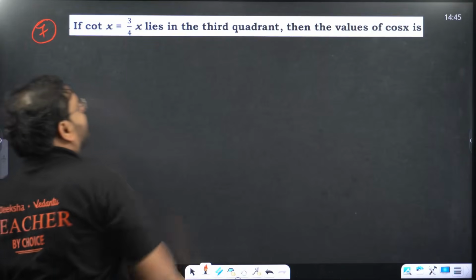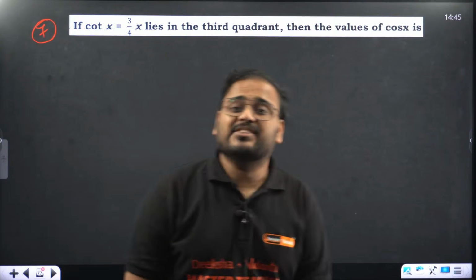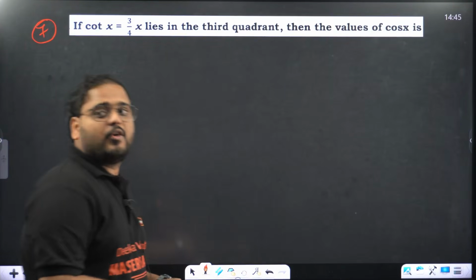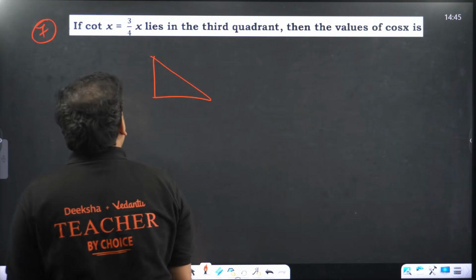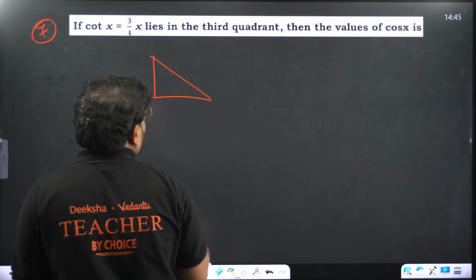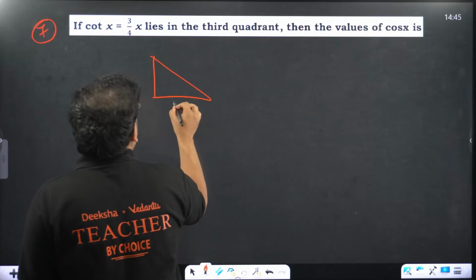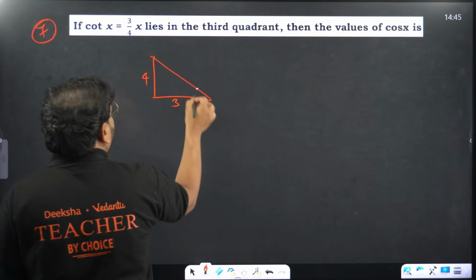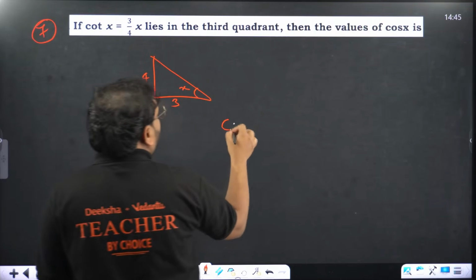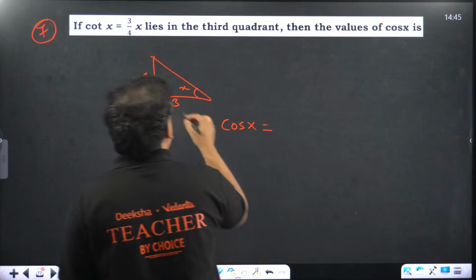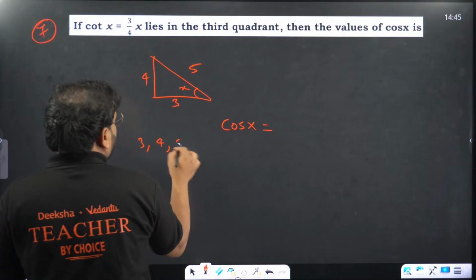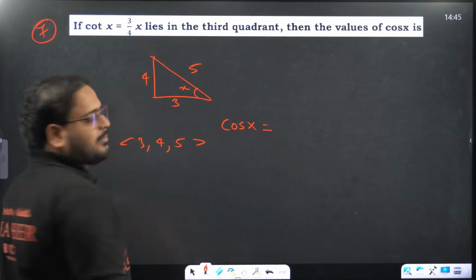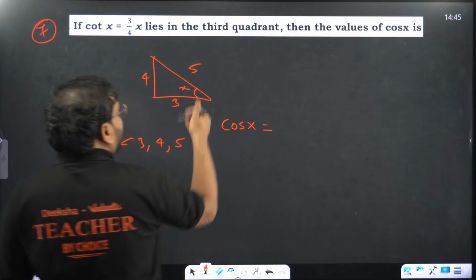Another fill in the blanks for all of you. Cot x is 3 by 4 and x lies in the third quadrant. The value of cos x is what? Cot x is 3 by 4, third quadrant, positive only. So this will be 3, this will be 4, and this is my x. I want to find cos x. 3, 4, 5 is the Pythagorean triplet, so this is 5.